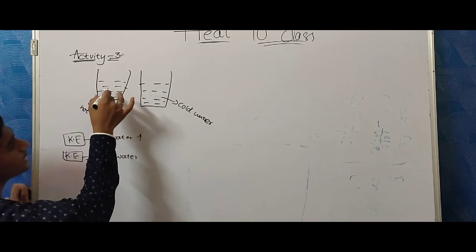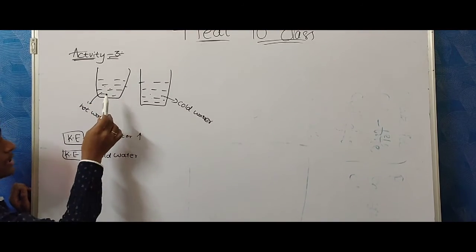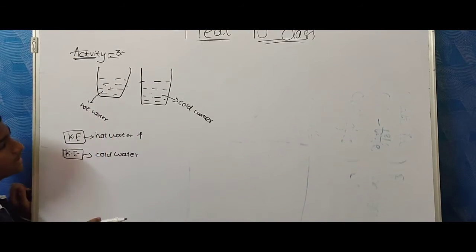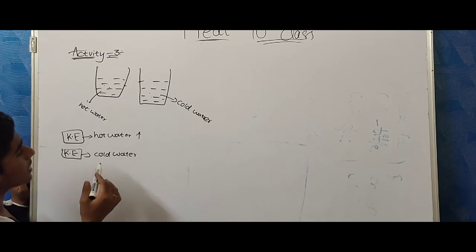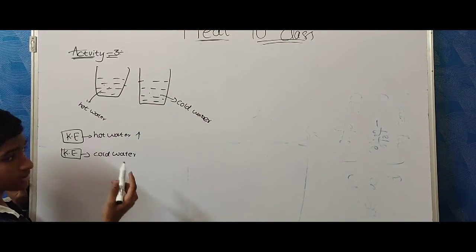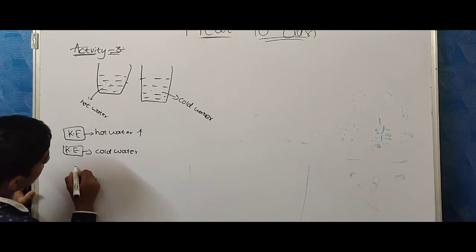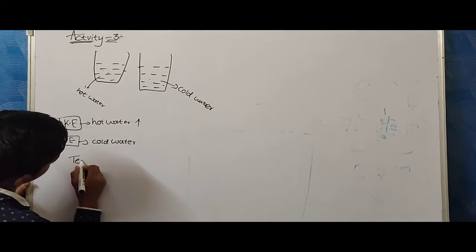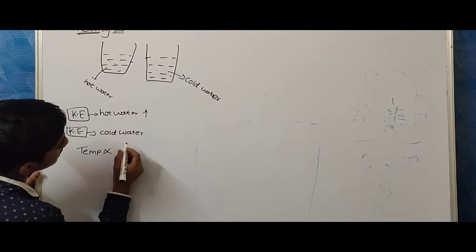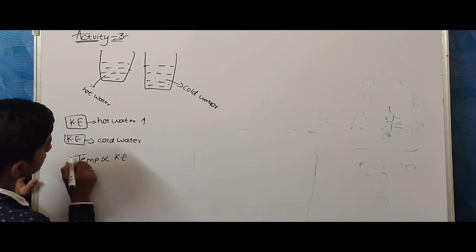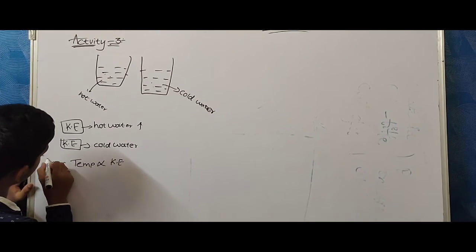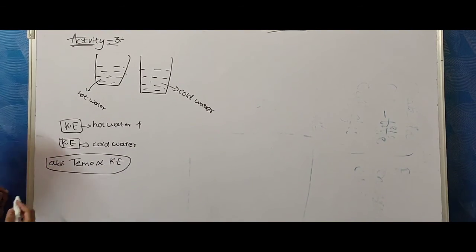So here the food particles are moving very fast and here food particles are moving very slow. So we can define that temperature is directly proportional to kinetic energy. Absolute temperature is directly proportional to kinetic energy.